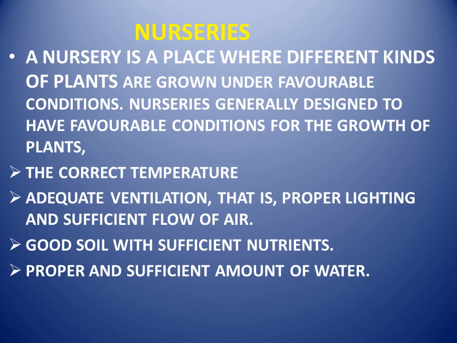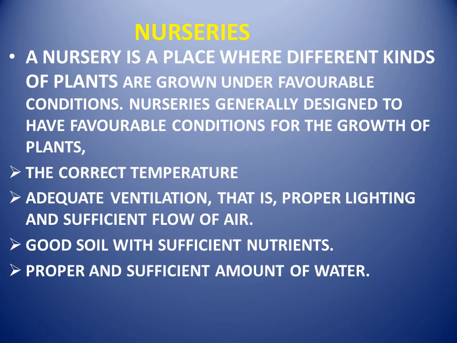So what are the favorable conditions for a proper growth of the plant? The correct temperature, adequate ventilation, that is, it should have proper lighting and sufficient flow of air, good soil with sufficient nutrients and proper and sufficient amount of water. So usually children, we go to a nursery to buy plants.